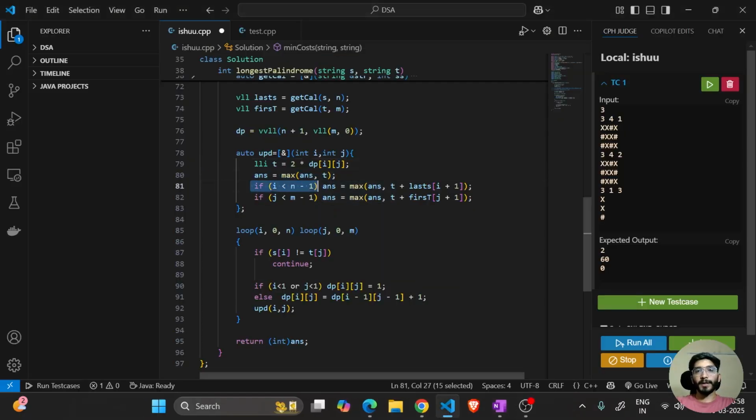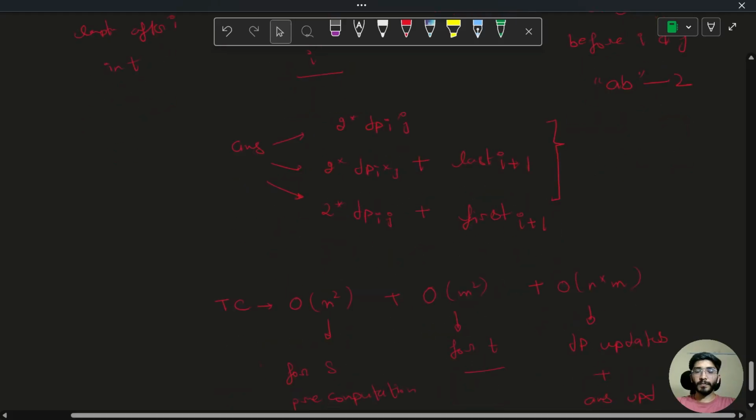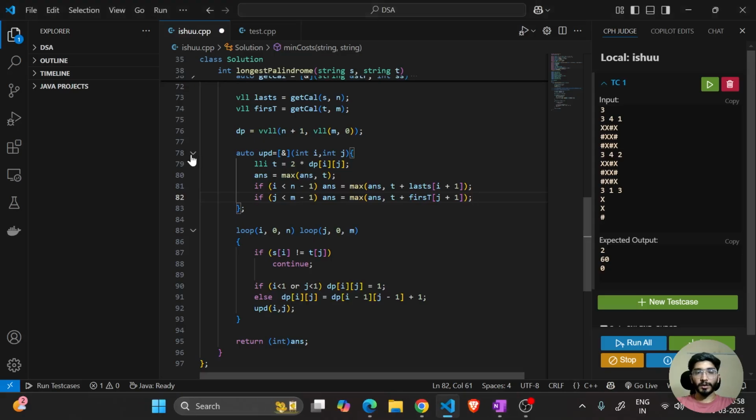If i is less than n-1, which means i plus 1 will be in my scope, then it will be t plus last of s, and similarly t plus first of t from i plus 1 and j plus 1 indexes respectively.